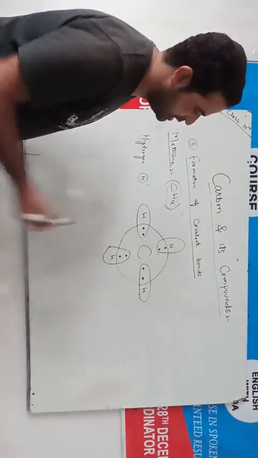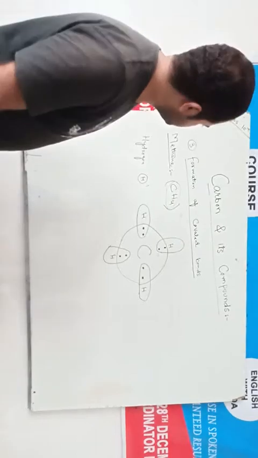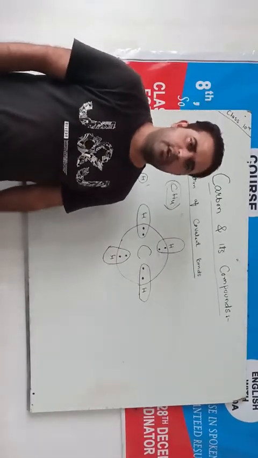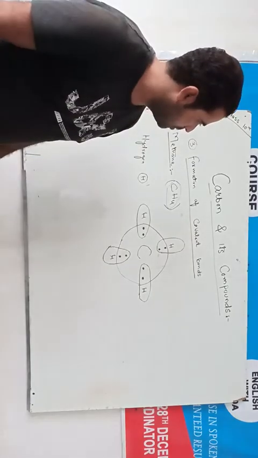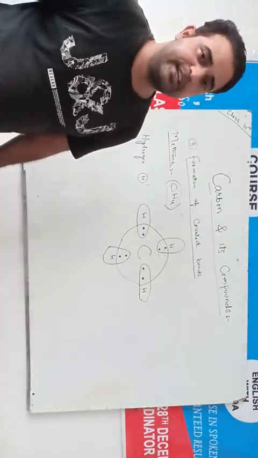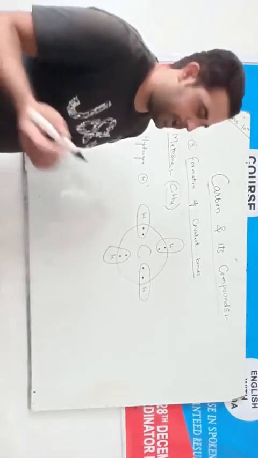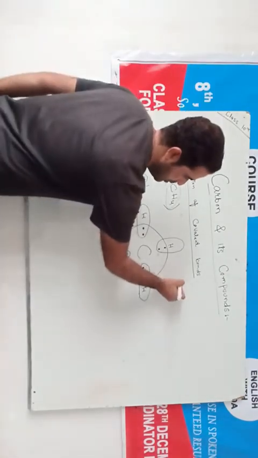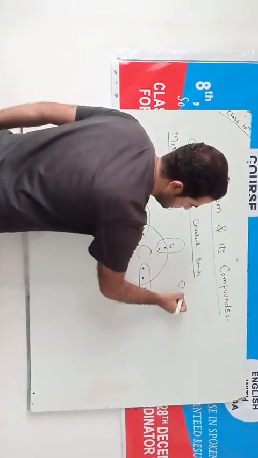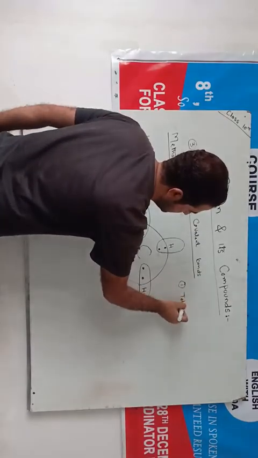This is another reason that the carbon, it forms large number of compounds, and in our day-to-day lives we see different types of compounds of carbon. So these are the three reasons of the versatility of carbon. Once again I am repeating, first property which makes the carbon versatile in nature, that is the tetravalency.